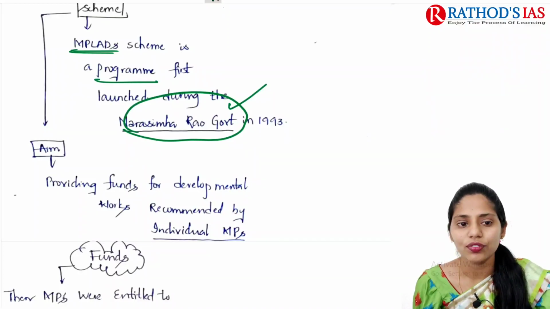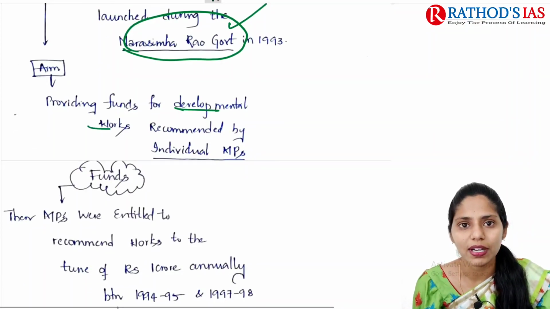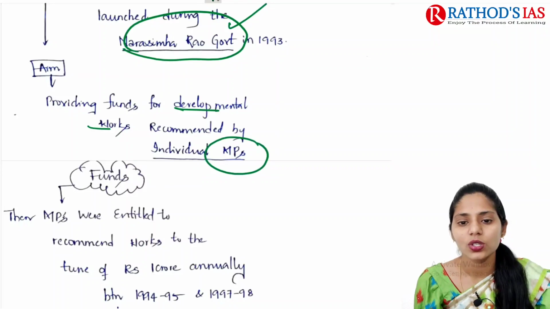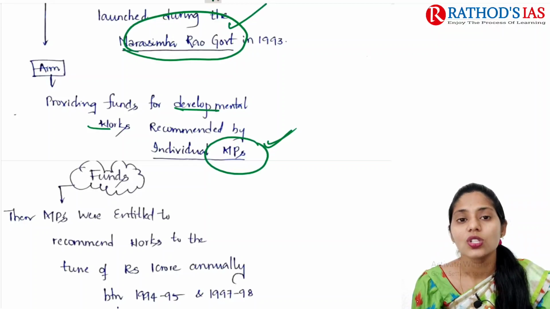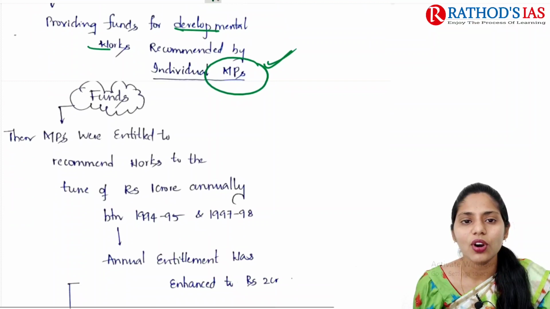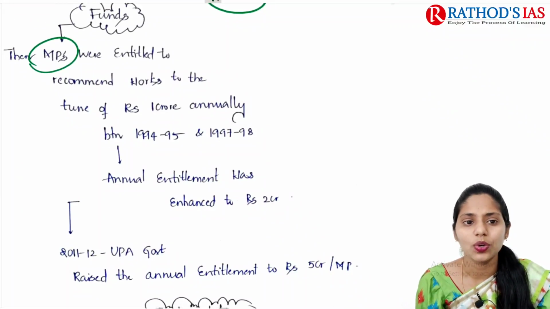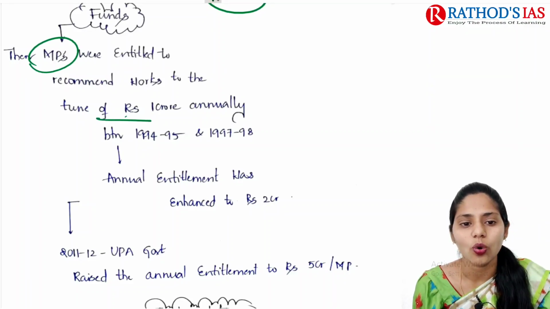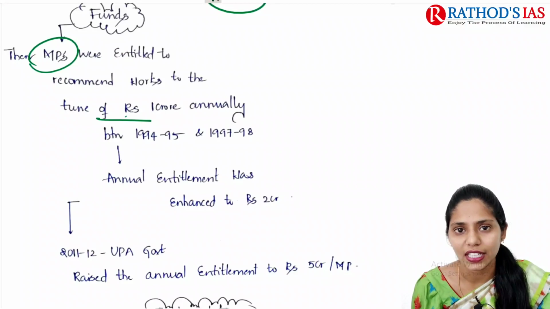An important aim of this scheme is to provide funds for developmental works which are recommended by individual MPs. Whenever Members of Parliament recommend any developmental works, funds will be allocated for them. At that time MPs were entitled to recommend works to the tune of rupees 1 crore annually, from 1994-1995 till 1997-1998.